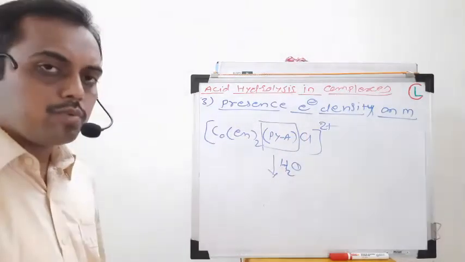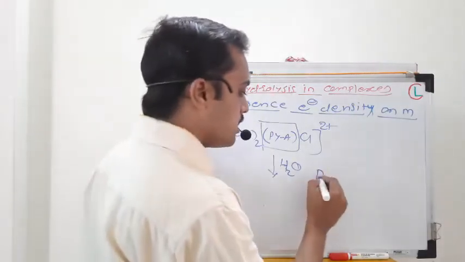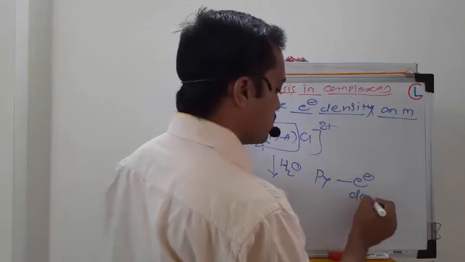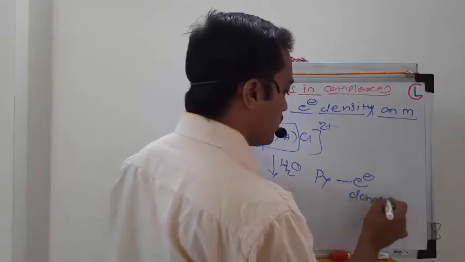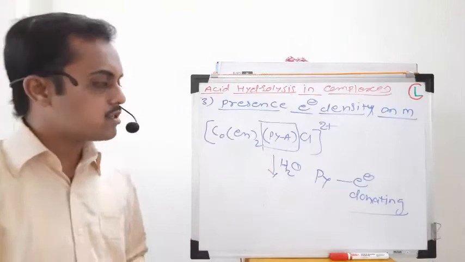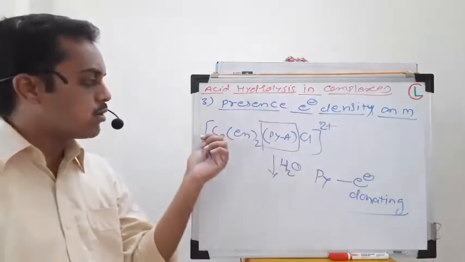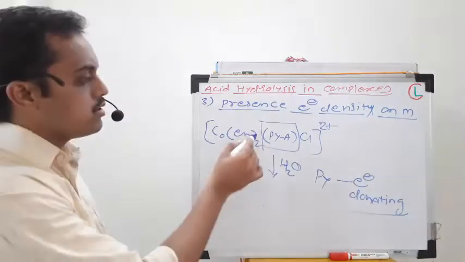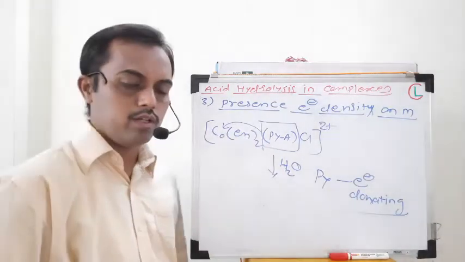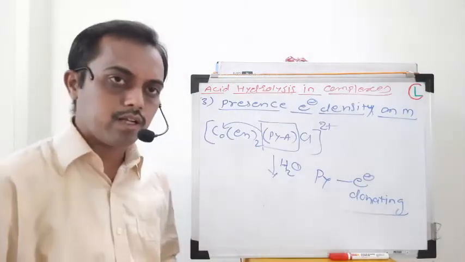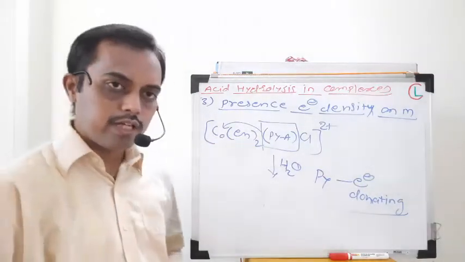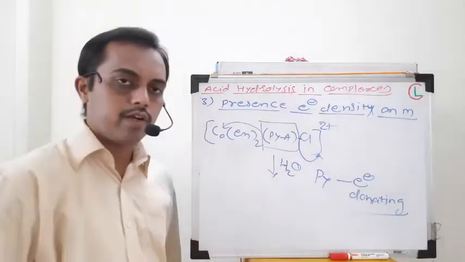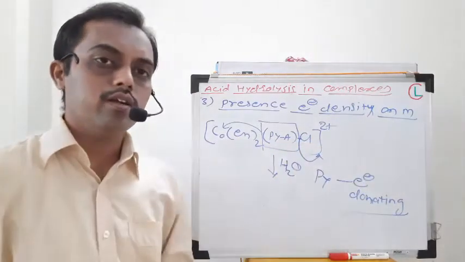Now what is the substituted pyridine ring? If the pyridine ring is substituted by an electron donating substituent, then this pyridine ring will increase the electron density on the central metal ion. As it is an electron donating substituent, it will increase the electron density on the central metal ion, and as the electron density on the central metal ion increases, the ligand will be dissociated very easily.